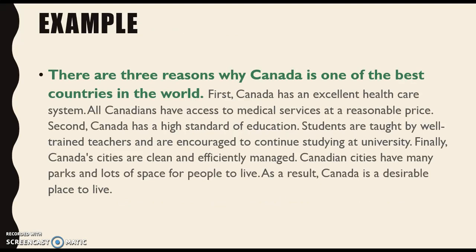So here's our last example. We have a paragraph here on Canada. Here's our lovely topic sentence: There are 3 reasons why Canada is one of the best countries in the world. Okay, and then without reading anything else, we'll know that they're going to talk about 3 reasons. Just skimming the paragraph here, we see that their first reason is about the healthcare system. Their second reason is about a high standard of education. And then we find a third reason, which is that Canada's cities are clean and efficiently managed. So therefore, Canada is a desirable place to live, or one of the best countries in the world.